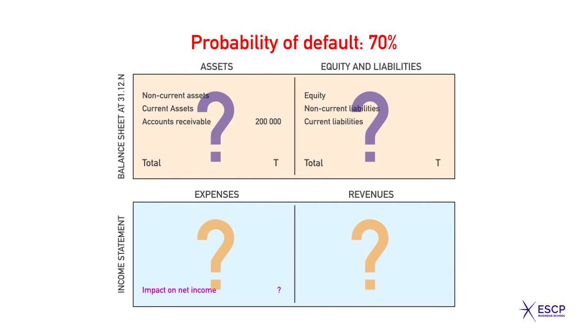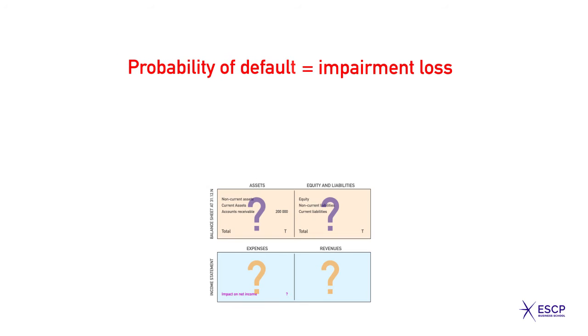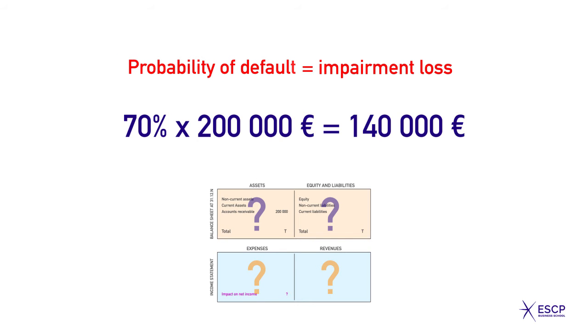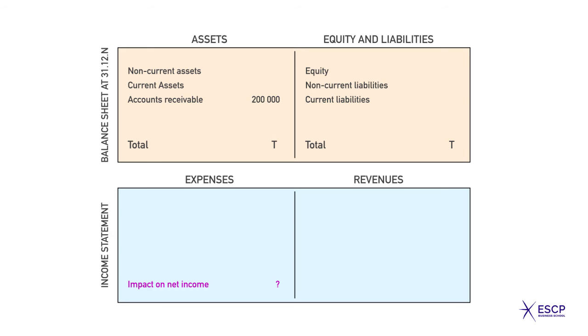Yes, of course, an impairment loss for doubtful clients of 140,000 euros must be recorded. As for inventories, this impairment loss is recorded as an expense in the income statement with a corresponding decrease in accounts receivable on the balance sheet. Net income has decreased by 140,000 euros, whereas there has been no impact on cash.